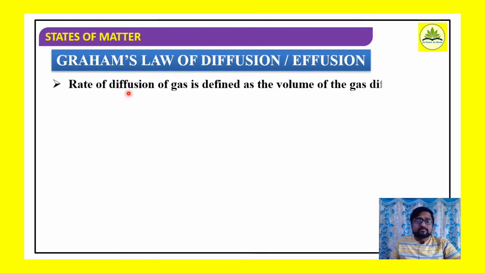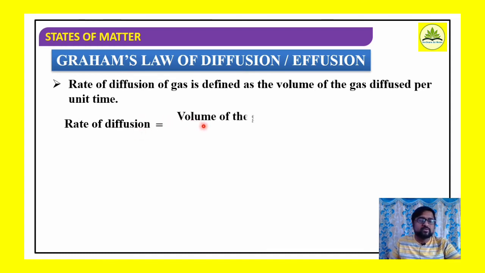Now, if I want to define the rate of diffusion of a gas, the rate of diffusion of a gas is the volume of gas diffused per unit time. As per the definition, the rate of diffusion of a gas is the net volume of gas diffused per unit time. Then as per the definition, generally rate of diffusion is equal to what?